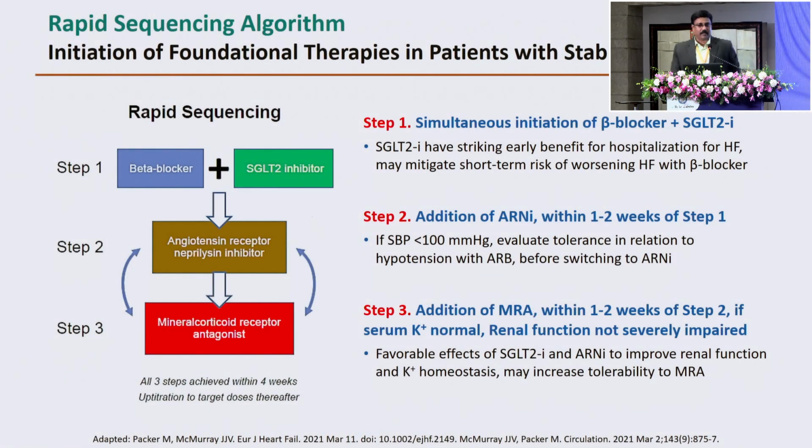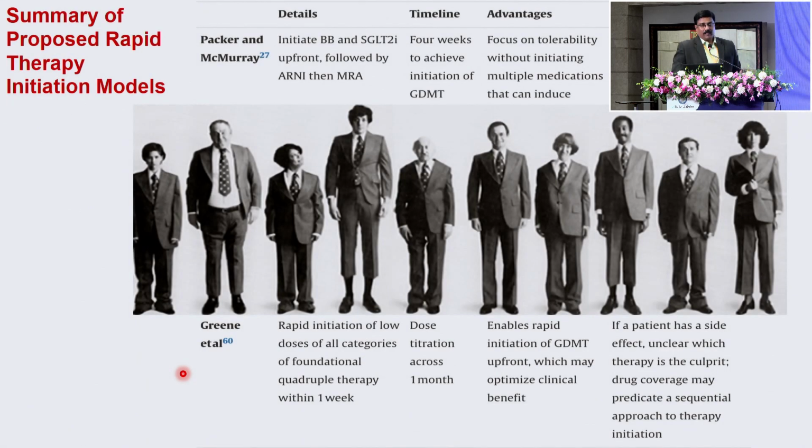But now recently, Milton Packer came up and gave this rapid sequencing. He says, at first start beta blocker and SGLT2 inhibitors, next add ARNI, and then finally go for MRA. But this is not going to work in all patients. The reason why they gave for this was when you give SGLT2 inhibitors, the side effects of the ARNI and the MRA, namely the hyperkalemia, is reduced significantly. So they say give it like this, but that's not going to work. There are multiple other proposed mechanisms. So what we are trying to do is we are trying to make one size fits all. One mechanism does not work.